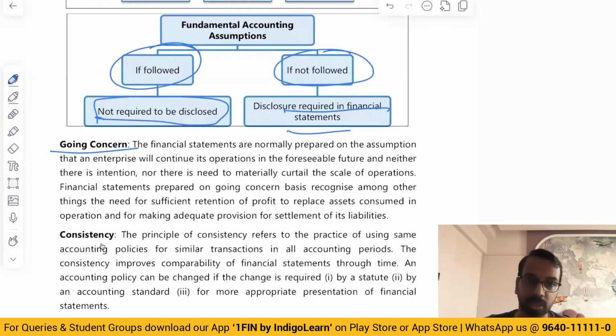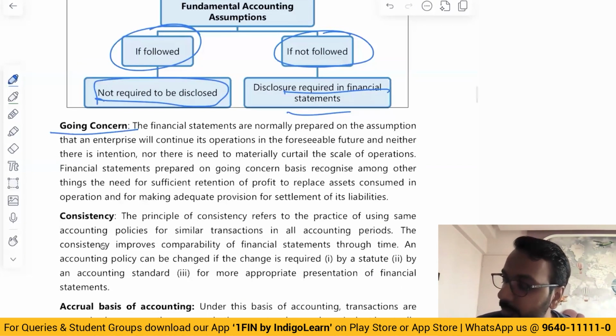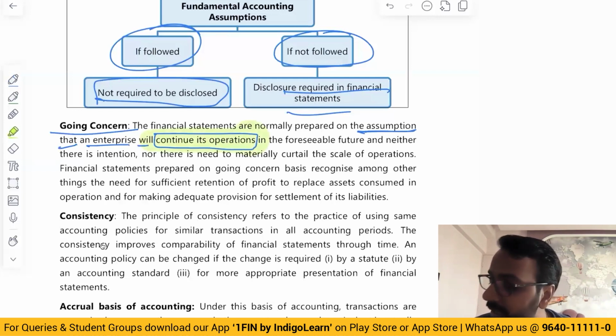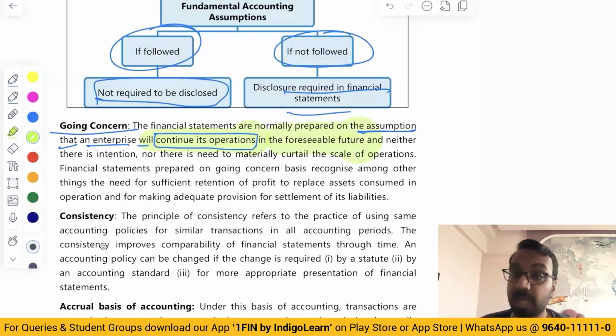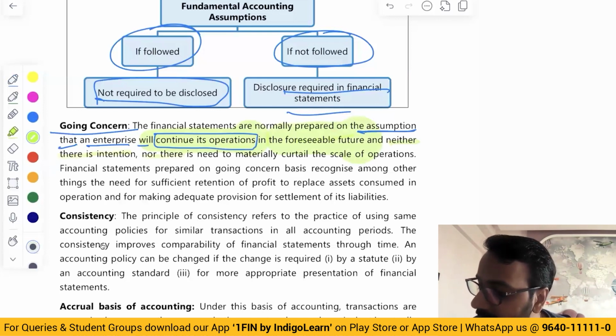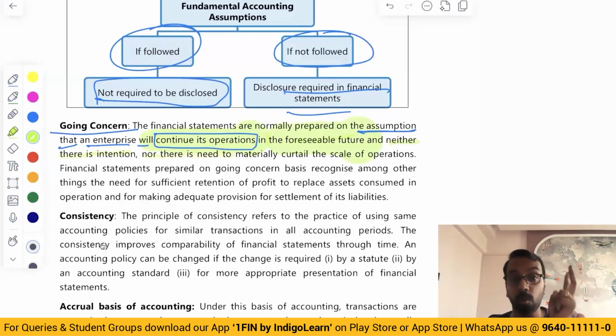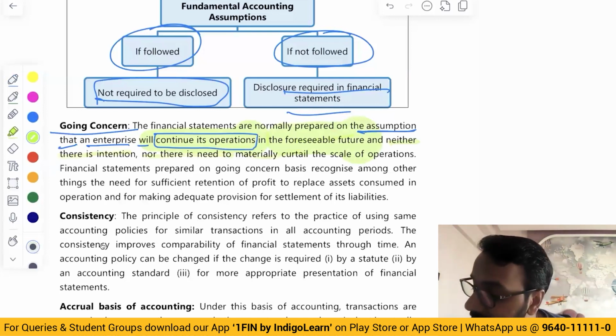And here, please note down the keyword that you need to remember and write in the examination. The financial statements are prepared on the assumption that an enterprise will continue its operation in the foreseeable future, and has neither any intention nor there is any need to materially curtail the scale of operation.